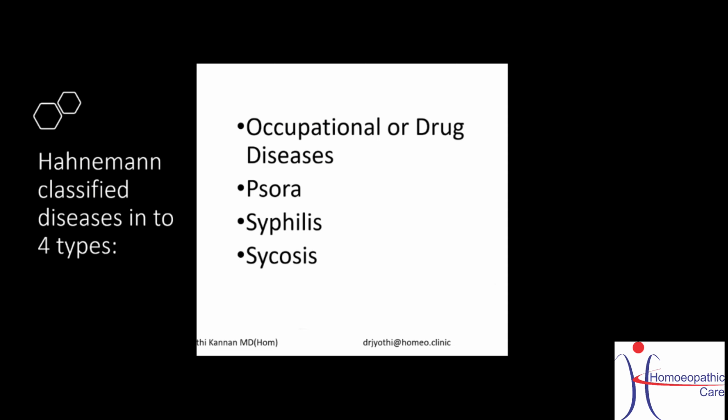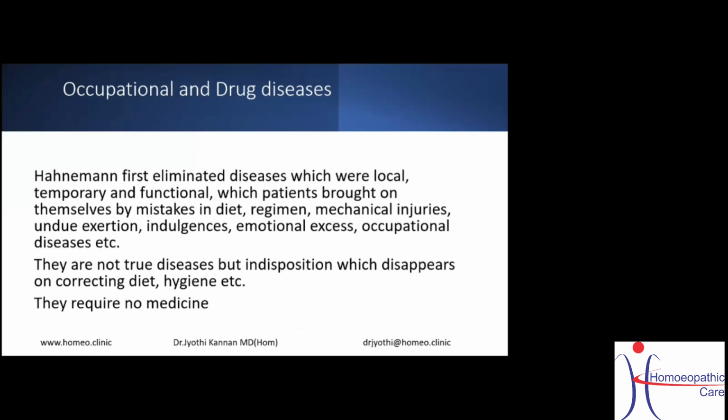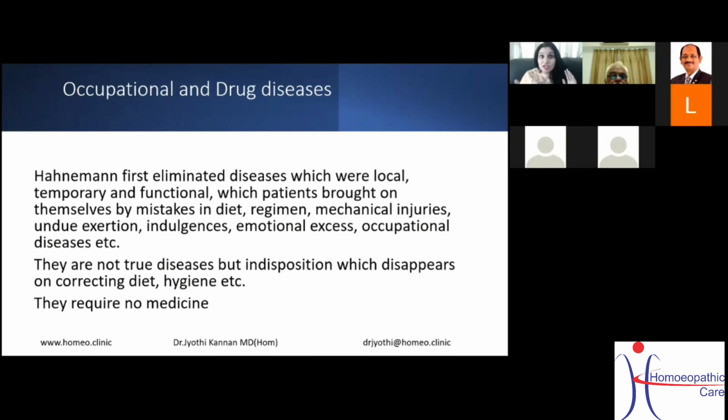But is this the same order in which Hahnemann actually classified? No. Let's go to the real order, how Hahnemann actually went about classifying the diseases. Now, occupational and drug diseases, as I told you, a lot of data, too many diseases lying around. So Hahnemann wanted to classify the diseases so that our generation could understand how to treat them, how to understand them, and how to cure the patients.